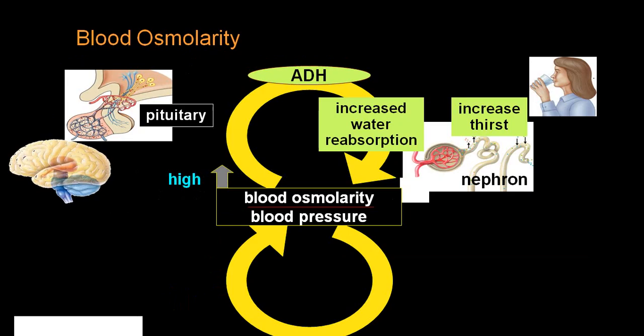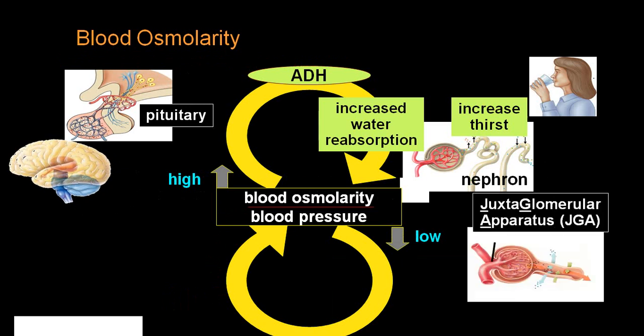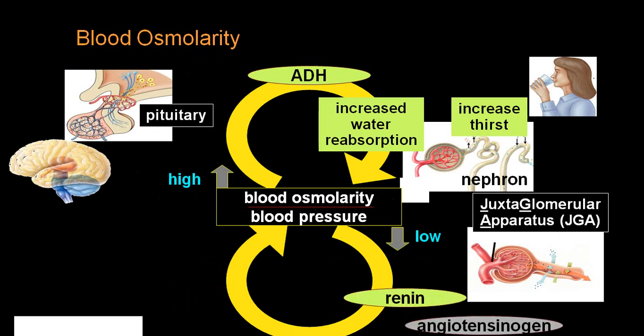Do remember, this is blood osmolality. I have already discussed this with aldosterone. As soon as the blood osmolality and blood pressure fall, there will be low perfusion to the juxtaglomerular apparatus. Renin will be produced.